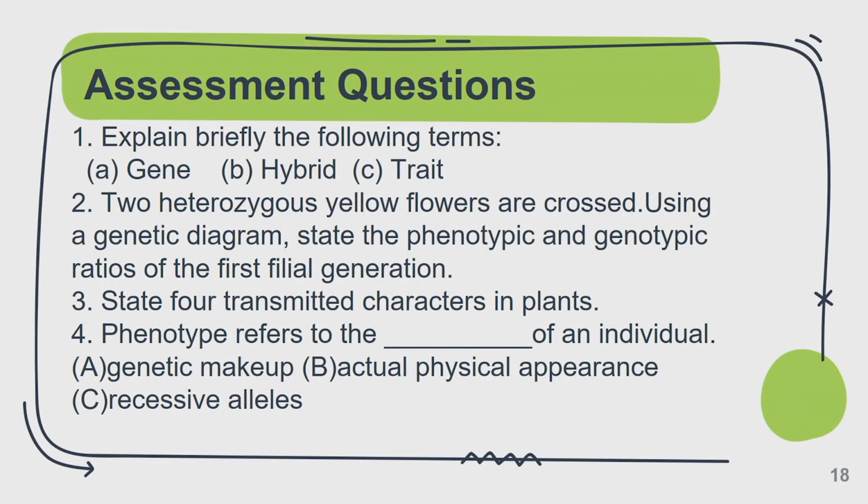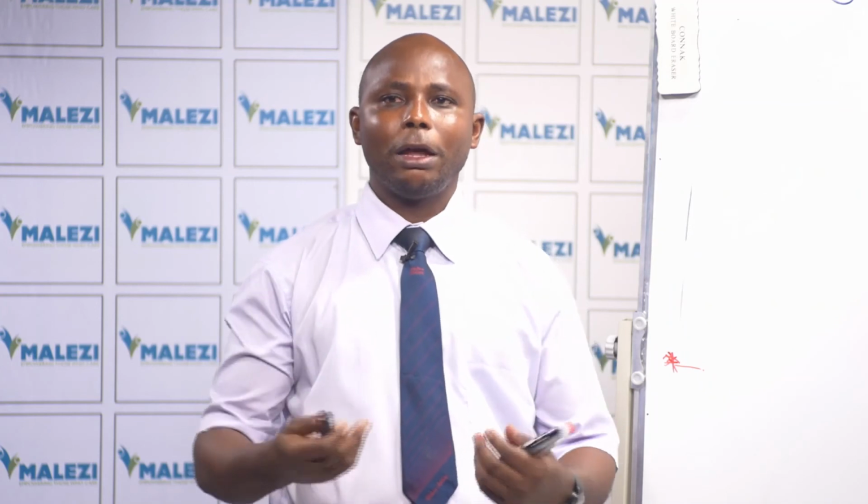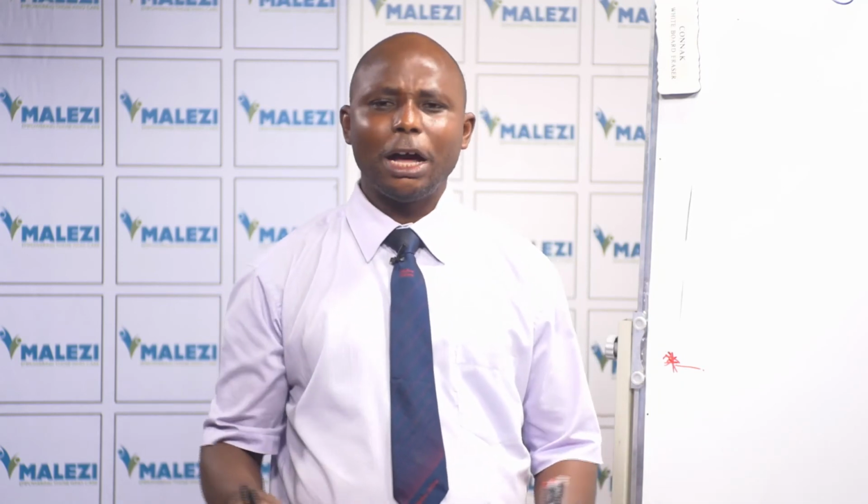And the last one there says traits. Another word for traits: characters, features. They are those attributes that are passed from parent to their offspring, that are inherited. And I gave you examples: the height, the size, the shape, the color. They are all traits. Is that taking? Sweetness, when it comes to fruit, is another trait that can be passed.